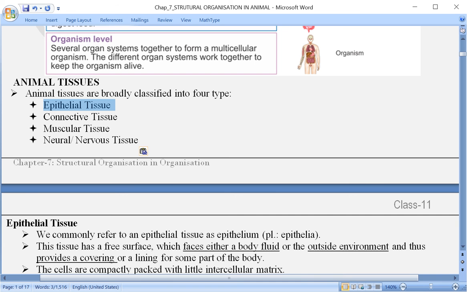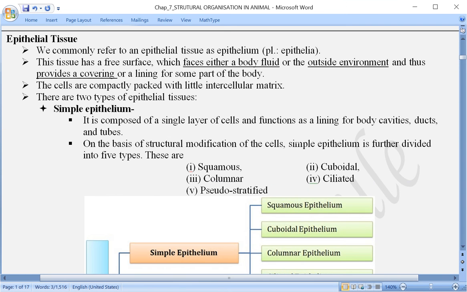What is epithelial tissue? Now when we talk about epithelial tissue, in short we can write it as epithelium. Epithelial tissues also can be called epithelium. This is the singular form, but when we have to write the plural form, we can write epithelia. Epithelia is the plural form, epithelium is the singular form. So instead of epithelial tissue, we can refer to it as epithelium.